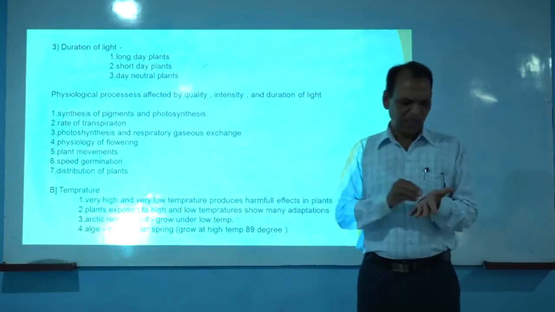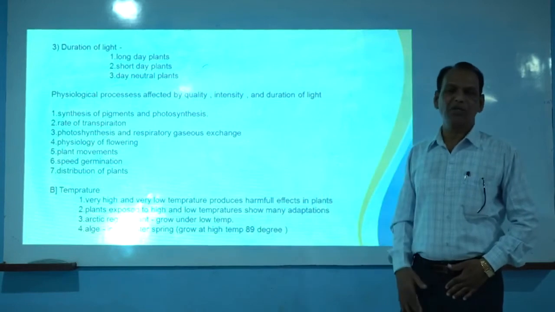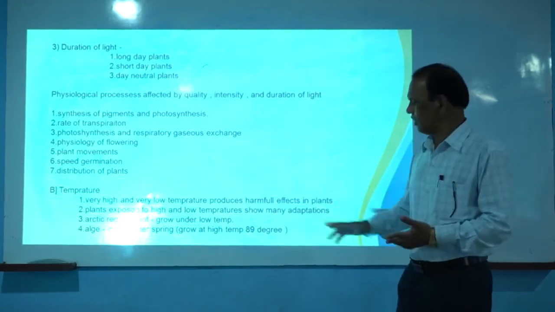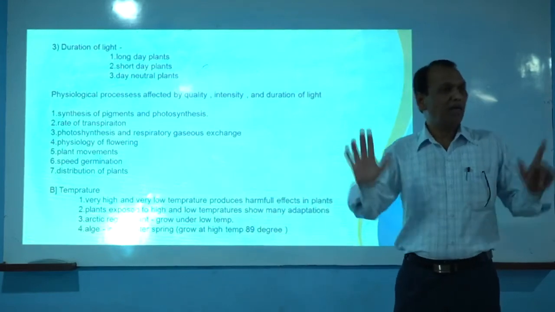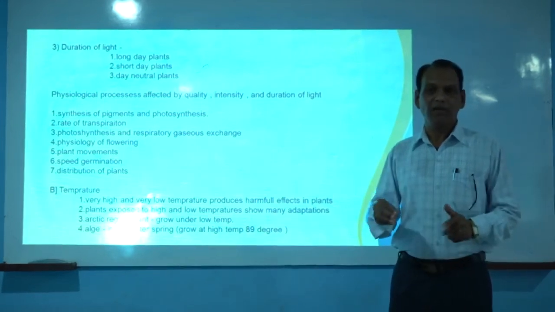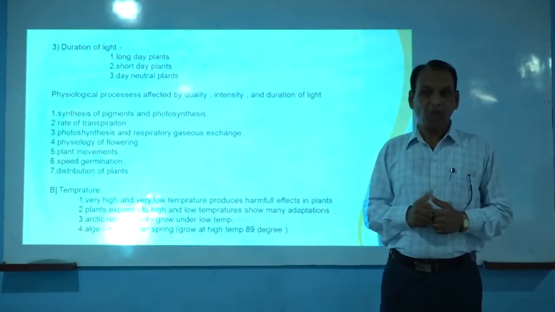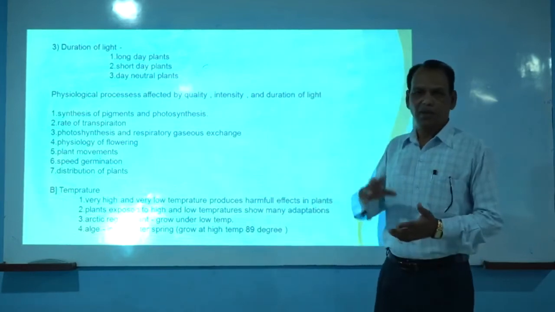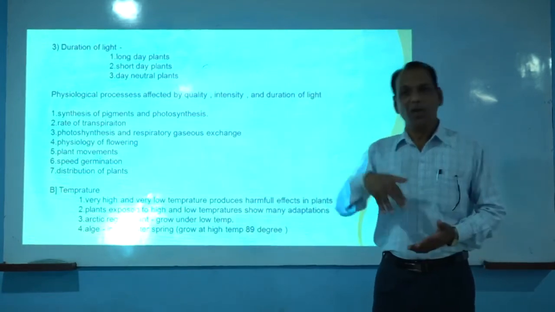I have told you earlier, plants which are growing in dry regions or deserts are naturally adapted for high temperature and high light intensity. That means these plants are only able to grow in that desert region. If we try to cultivate some plants from our region in Rajasthan, these plants can't survive because they are not adapted for that condition. That means high temperature and low temperature both are detrimental for the plant. Very low temperature is also harmful, very high temperature is also harmful.